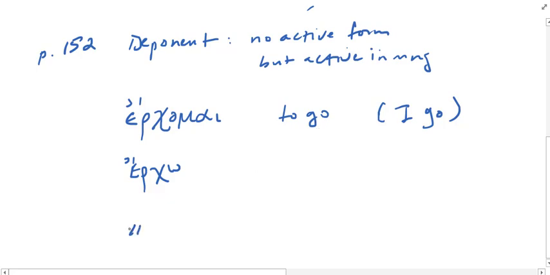Another verb that we're going to learn that doesn't have any active forms is poreuomai. Poreuomai also is another form of I go. I proceed.